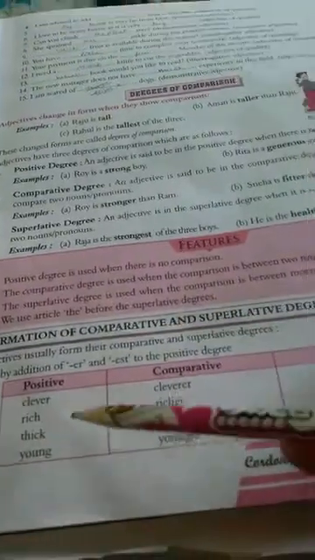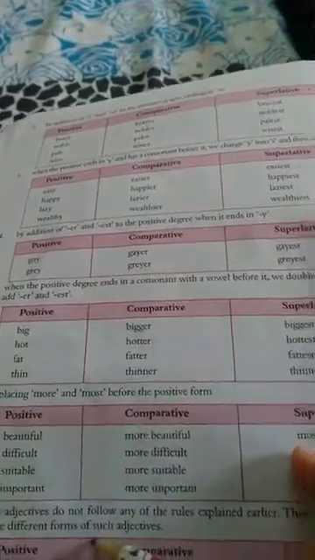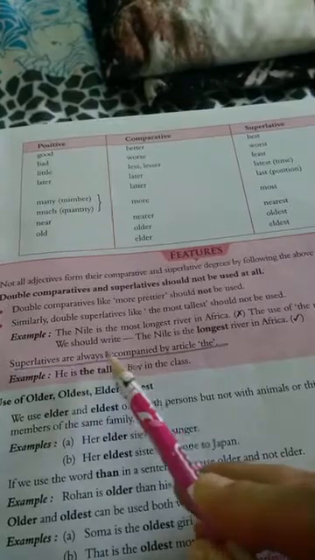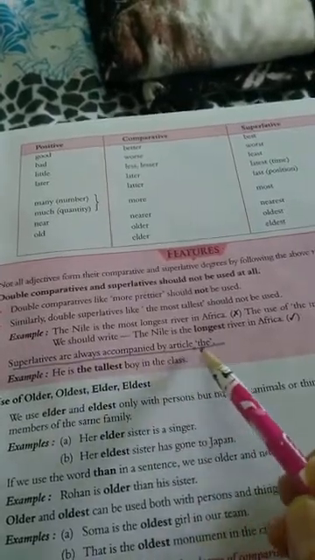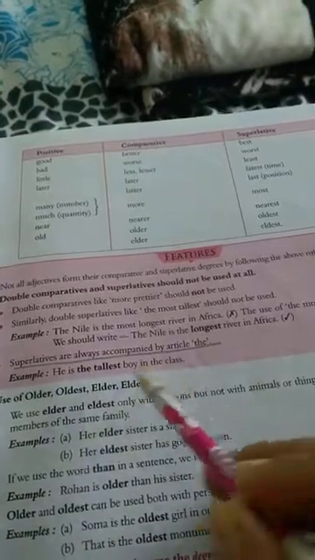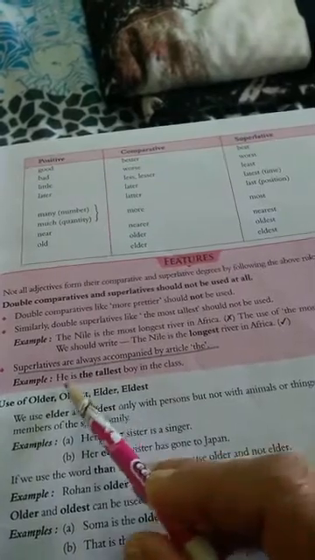Now some positive, comparative and superlative degrees of words are given here. Go through all these words. You have to learn the comparative and superlative degrees of all these positive adjectives. Remember one thing, when we use the superlative degree, we always use it with the article the. He is the tallest boy in the class. Tallest is the superlative degree, so we are using the here.